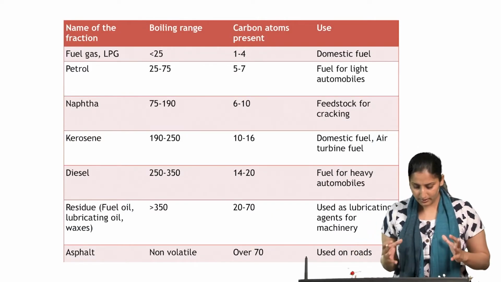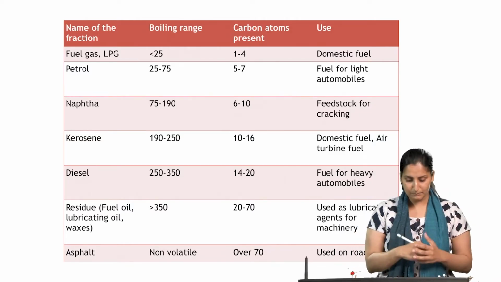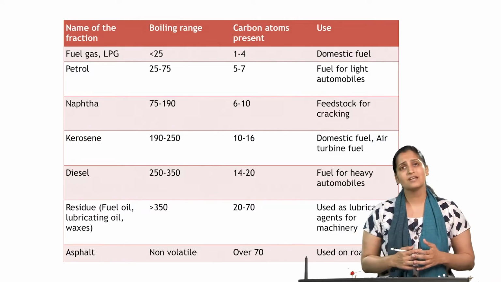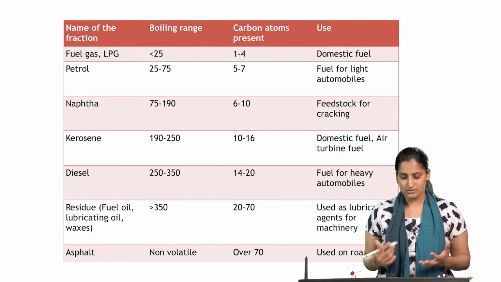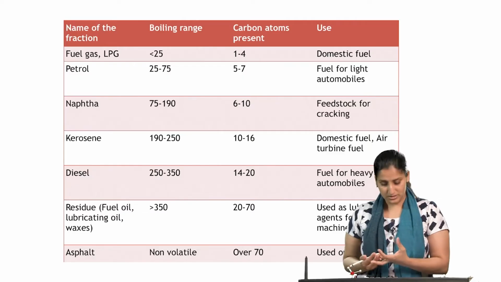If you look at this particular table here, what you will observe is that we get our LPG or fuel gas, which has around 1 to 4 carbons present, meaning it can range from methane to butane, and which we use as a domestic fuel.